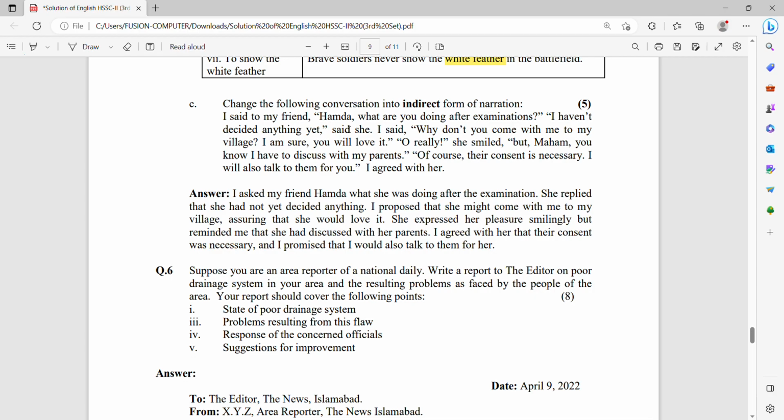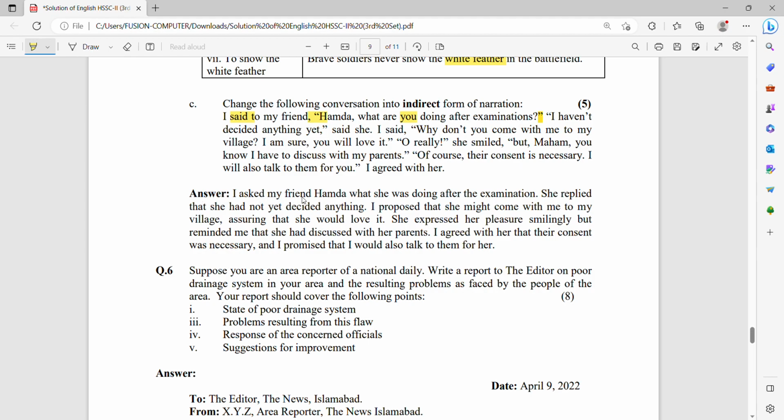I said to my friend. First of all, underline the things that you have to change here. Number 1, said is to be changed. My friend, keep it as it is. Inverted commas should be removed here. Then you have to ponder upon the pronoun you used here. So let's get started.